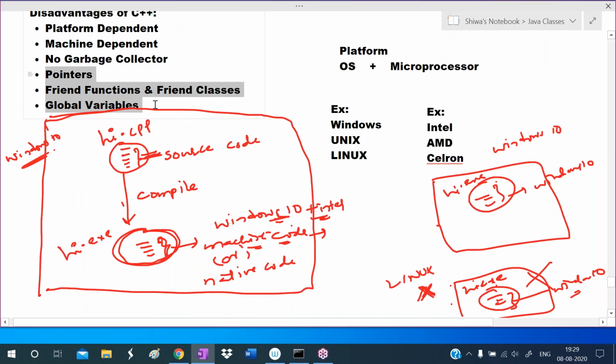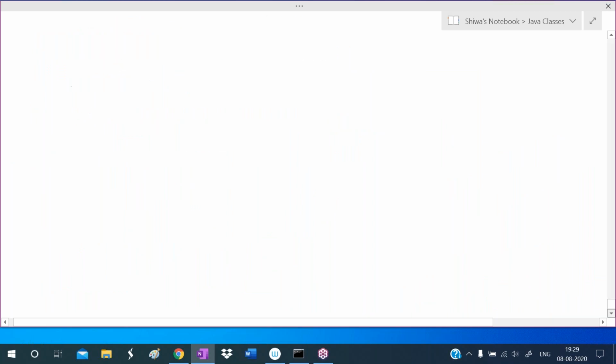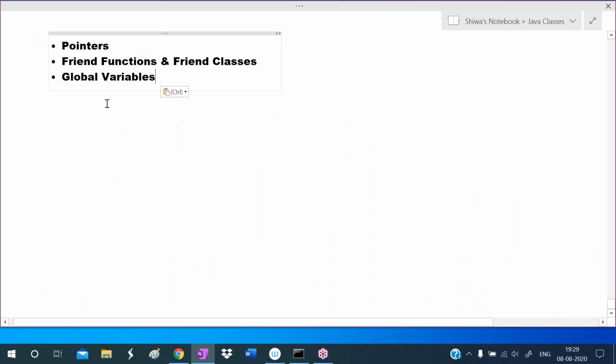Next, these three topics are related to security. Due to the pointers concept, the friend functions and friend classes concept, and the global variables concept, security problems may occur. So what are those three concepts?